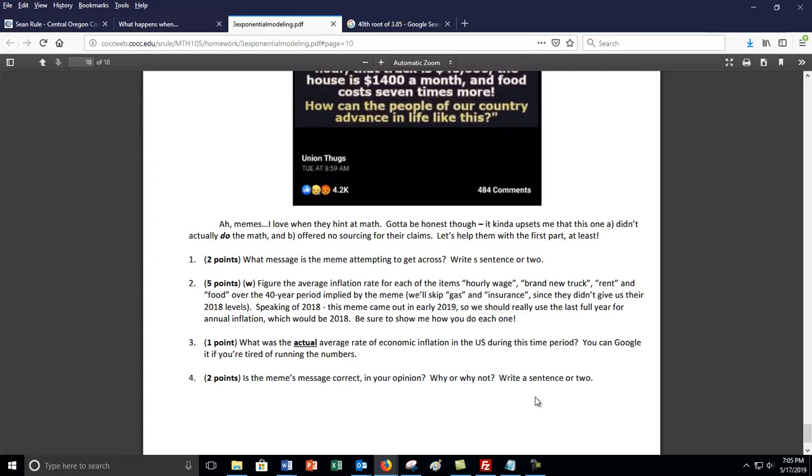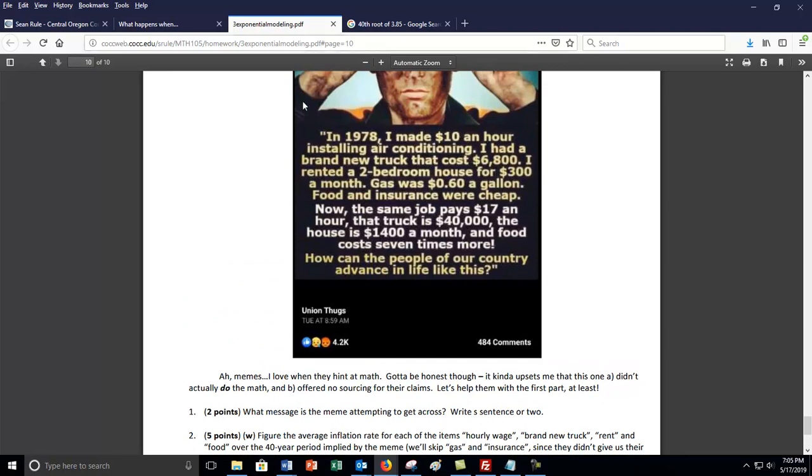And there are lots of possible answers for this one. A lot of the answers I saw were, we think it's correct because the rate of increase of the goods is greater than the rate of pay, which I thought was a great answer. A couple of you picked on the actual data, saying, well, yeah, the meme seems to be true, except for the fact that we don't know if those numbers even are correct, which I thought was another great answer, challenging the veracity of the data.